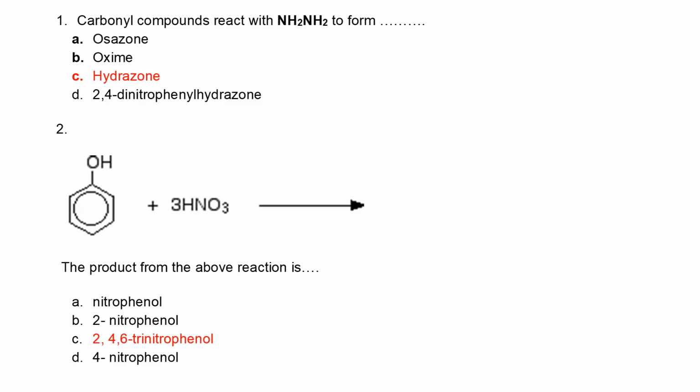In this reaction above, we have phenol being nitrated with 3 moles of nitric acid. Remember, phenol doesn't need concentrated acid because it is already activated by the hydroxy group. So whenever it is used, both ortho and para positions are nitrated. So we are going to have 2,4,6-trinitrophenol.